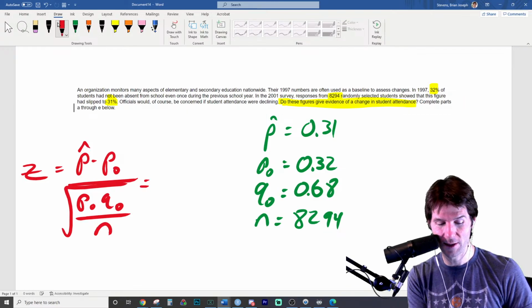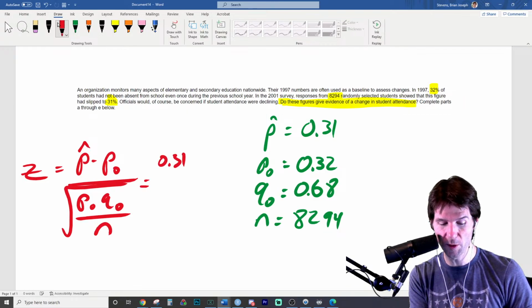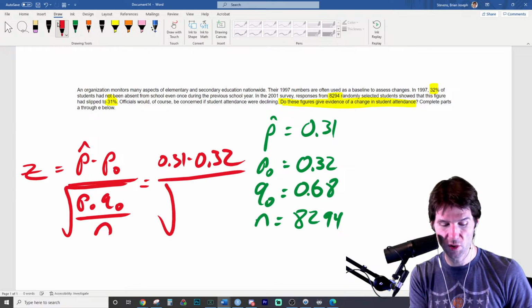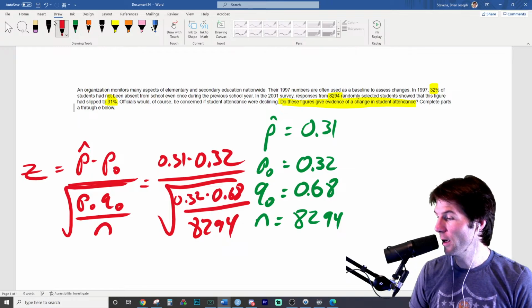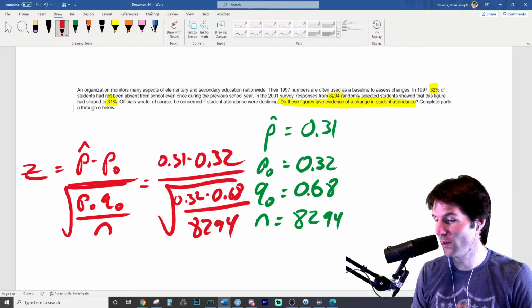And so let's solve in here. 0.31 minus 0.32 over the square root of 0.32 times 0.68 over 8294. And so let's go in here.